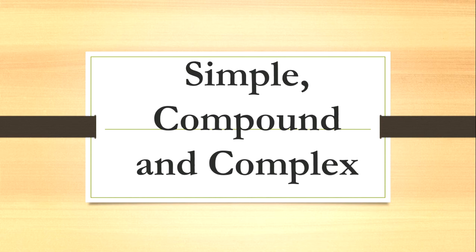Next one. The second type of sentence is complex sentence. So what is the meaning of complex sentence? A complex sentence has one main clause and one or more subordinate clauses. So what is meant by main clause and what is meant by subordinate clause? Let me tell you a sentence. I have lost the watch that you gave me. In this you can easily identify that I have lost the watch, this is the main clause, and then that you gave me, this is a subordinate clause.